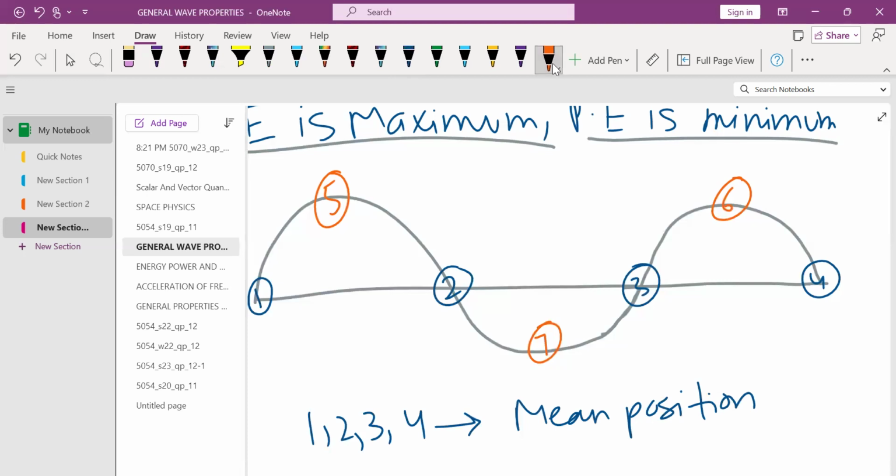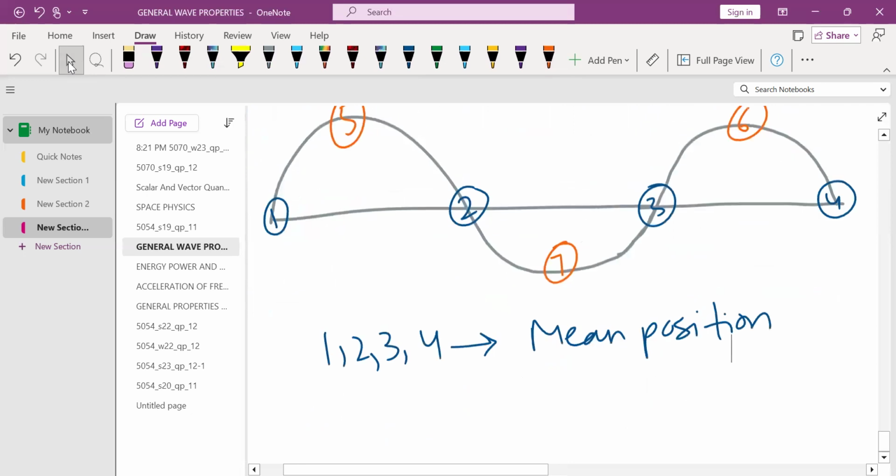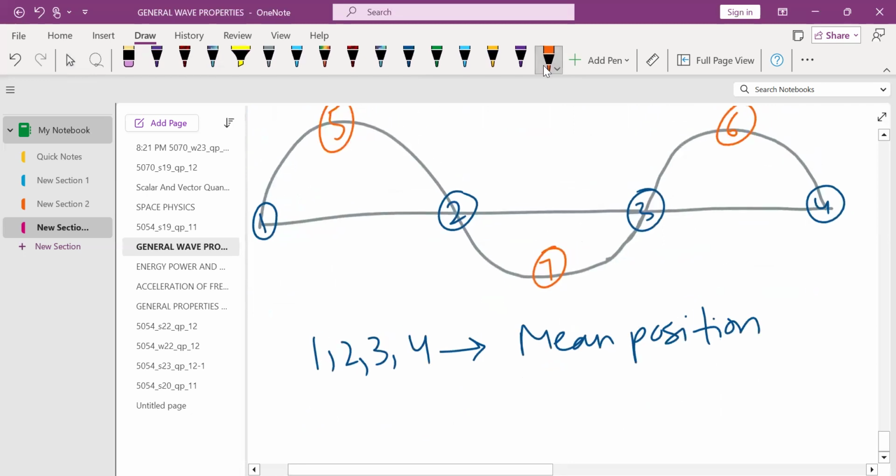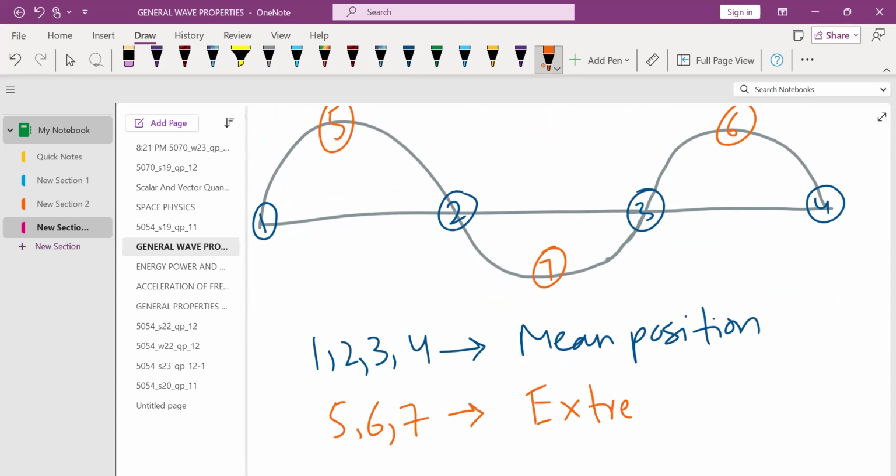However, the points that I have labeled through orange color, 5, 6, and 7, are the points which are on the extreme position. So now what is the extreme position? Extreme position is a position on which the velocity is zero, kinetic energy is zero, but the potential energy is maximum. Extreme position.